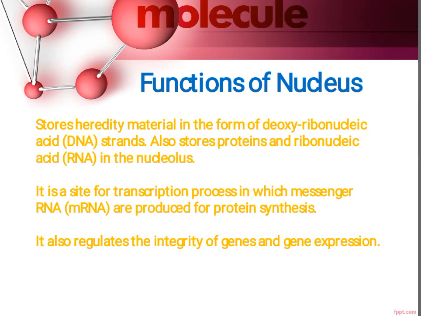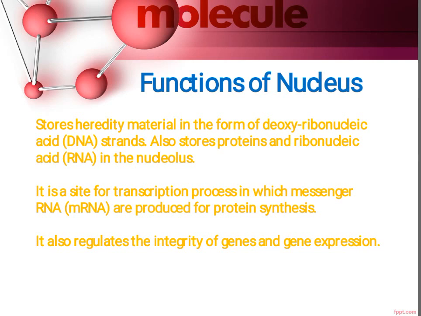Hence the most important function of nucleus is that it stores heredity material in the form of DNA, and it also stores proteins and RNA.